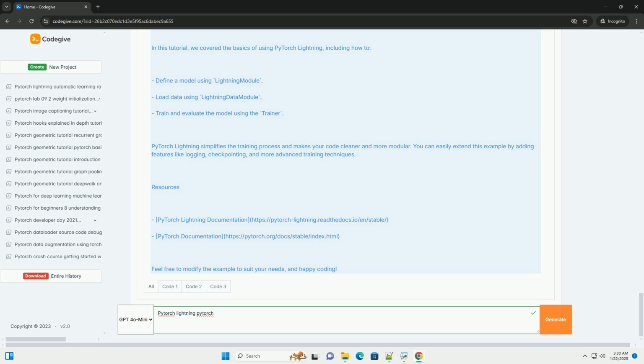PyTorch Lightning simplifies the training process and makes your code cleaner and more modular. You can easily extend this example by adding features like logging, checkpointing, and more advanced training techniques.